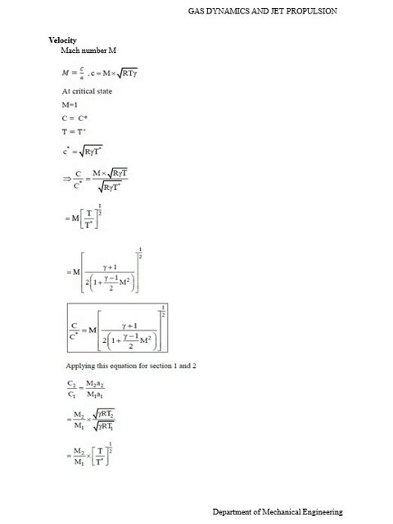Then the velocity ratio, C by C star, equal to M into ((gamma plus 1) divided by 2 into (1 plus (gamma minus 1) divided by 2 M square)) whole power 1 by 2. Applying this equation for sections 1 and 2, C1 divided by C2 is equal to M1 divided by M2 into (T1 divided by T star) whole power 1 by 2.